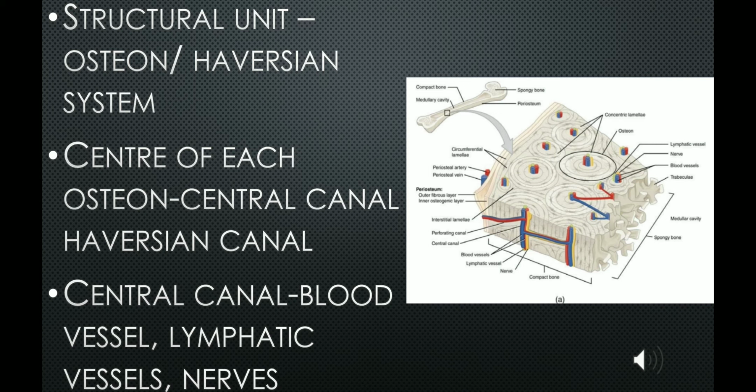So the microscopical structural unit of a compact bone is the osteon, and each osteon contains concentric rings of calcified matrix called lamellae, and the center of the osteon contains the central canal, and within the central canal there are blood vessels, nerves, lymphatic vessels, etc. In this figure you can see many osteons, and each osteon is the structural unit of the compact bone, with concentric rings of calcified matrix called lamellae, and in the center is the central canal containing blood vessels, nerves, lymphatic vessels, etc.